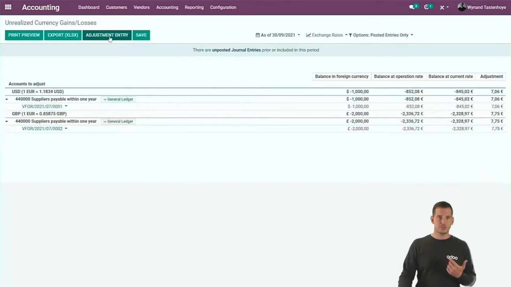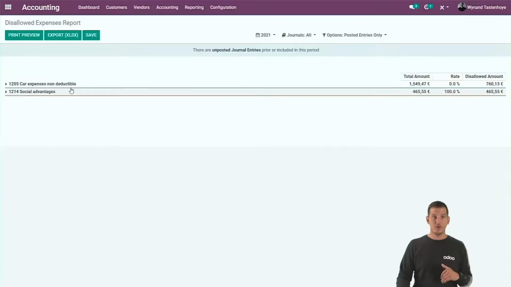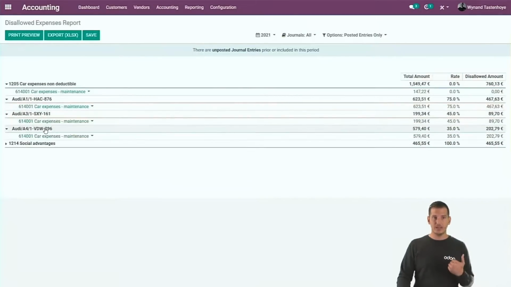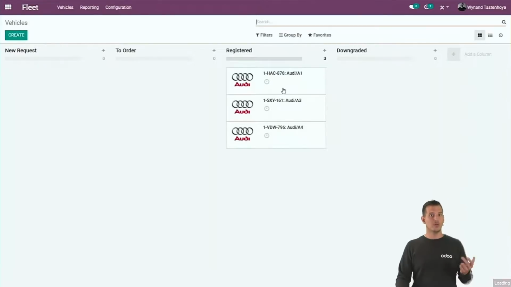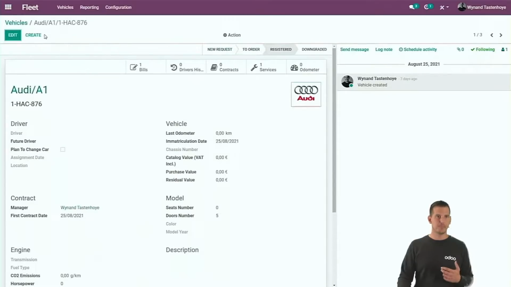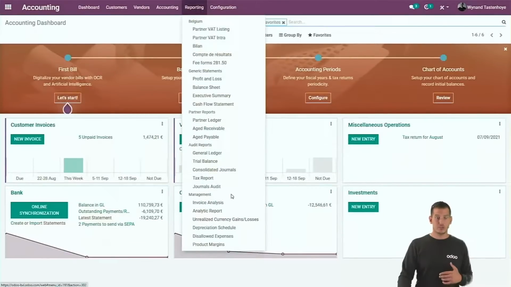So by clicking on the adjustment entry, you will be able to adjust it and propose the adjustment and revert it. On the other hand, we also have the disallowed expenses. Remember what I said with the cars before? Well, because you link it to a different car, you will immediately link a different deductibility to a car so that you can have an overview in the disallowed expense report per car. It's completely linked to the fleet application. So if you open a car, for example, you will see all the bills linked to it and also its deductibility. But let's keep the best for the end and let's open some management reporting.